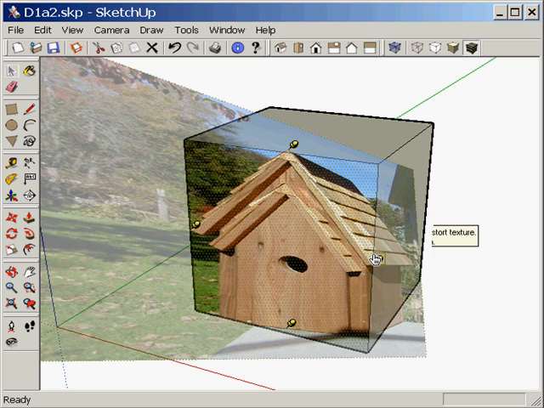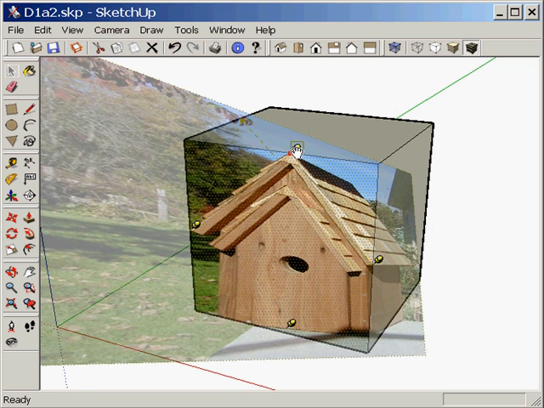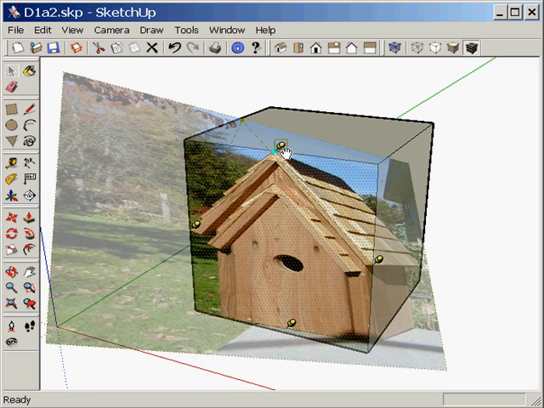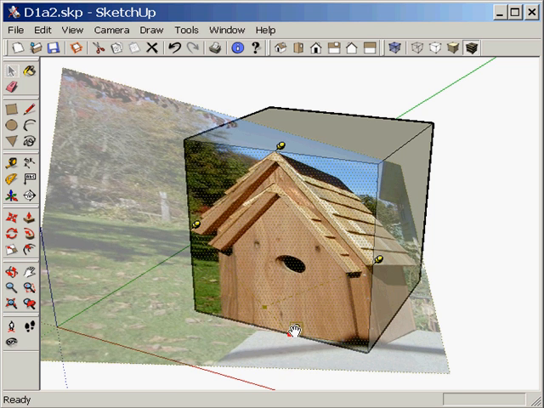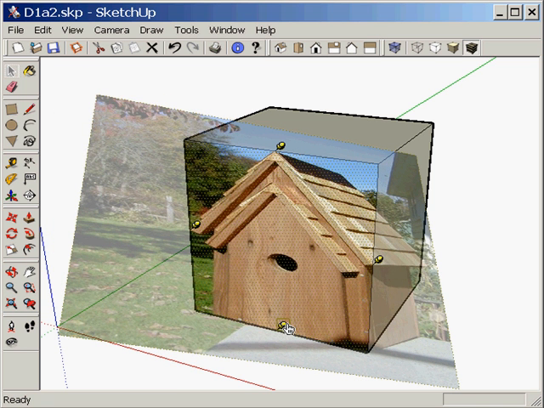Now let's have some fun. Drag each pin to an edge to locate it exactly to the model geometry. Here I'm picking the midpoints to anchor the image uniformly across the surface.